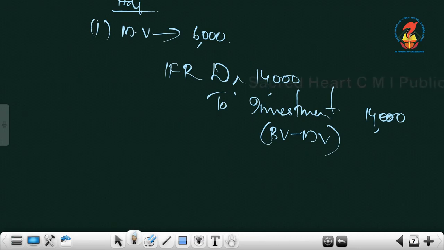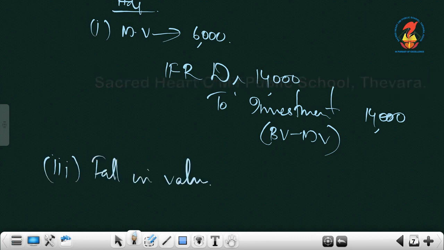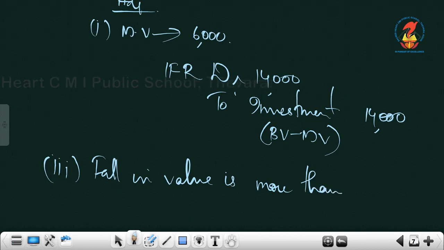Then the third subhead is fall in value is more than IFR.